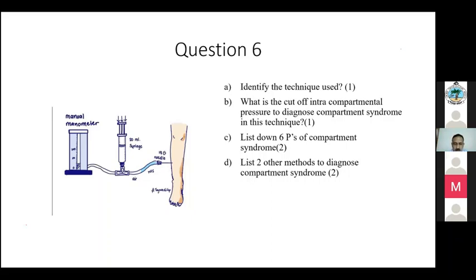But if the patient has an acute compartment syndrome and you have missed it and it is neglected, and the patient comes after a long time, and if you do a fasciotomy, what will happen? What is the end result of a compartment syndrome? The muscle ischemia and the muscles are dead. And you are opening up a wound on top and it will easily get infected. So if it's a delayed or missed compartment syndrome and the patient comes to you late, is it advisable to do a fasciotomy? Shivakant?